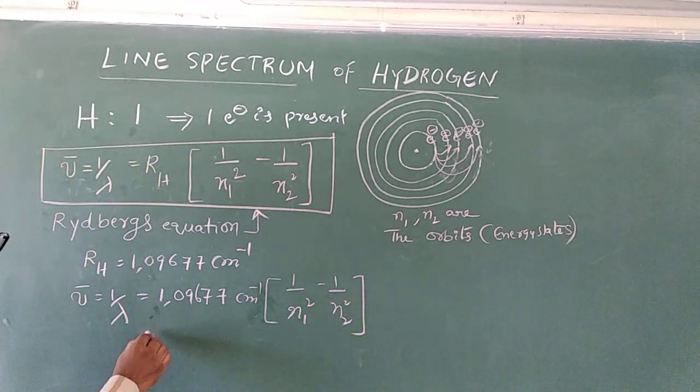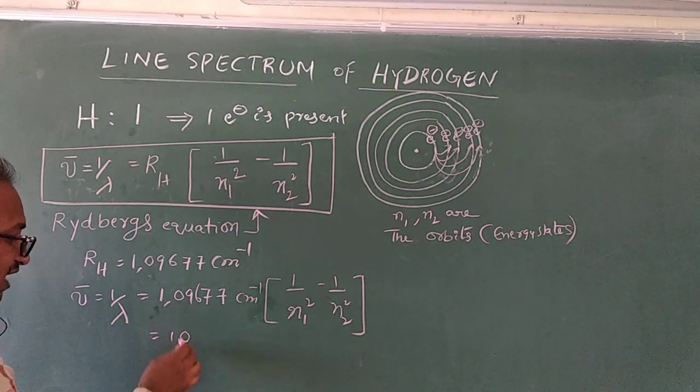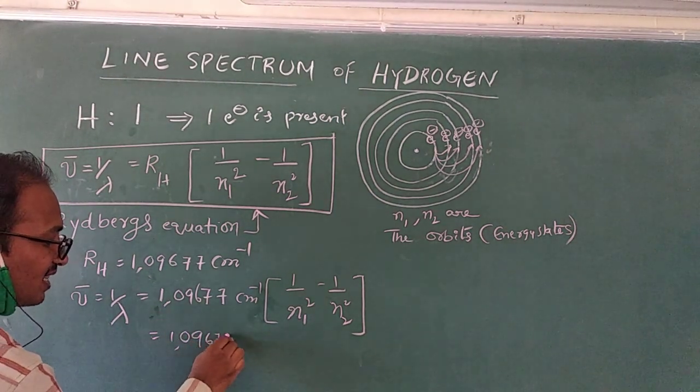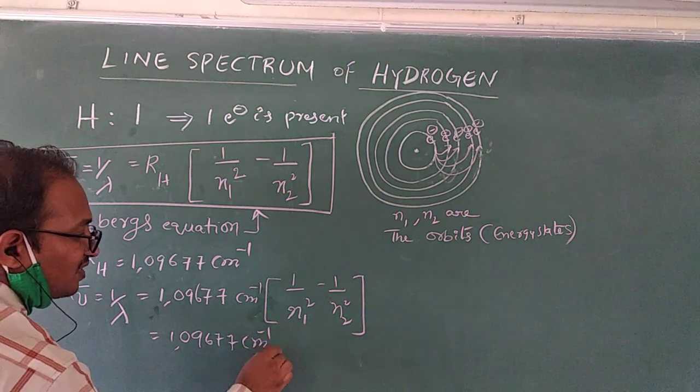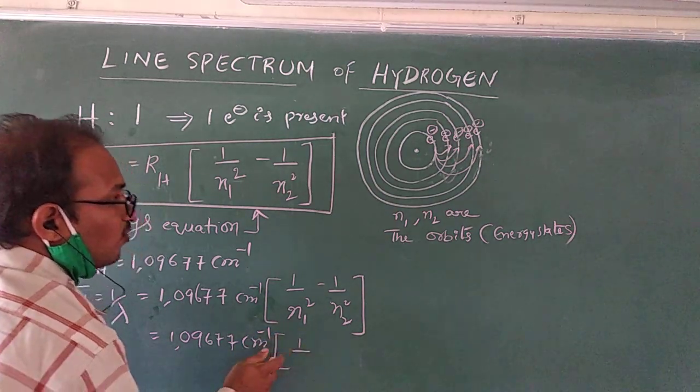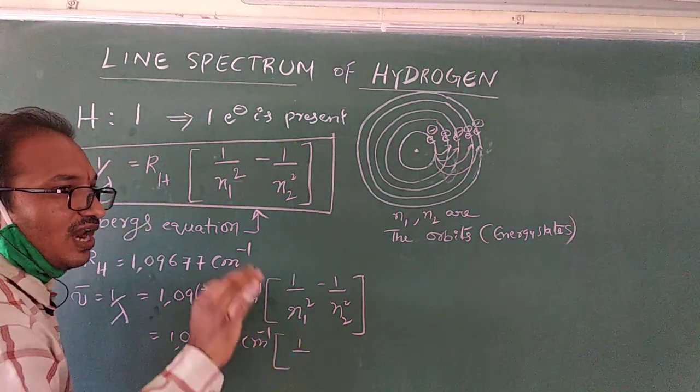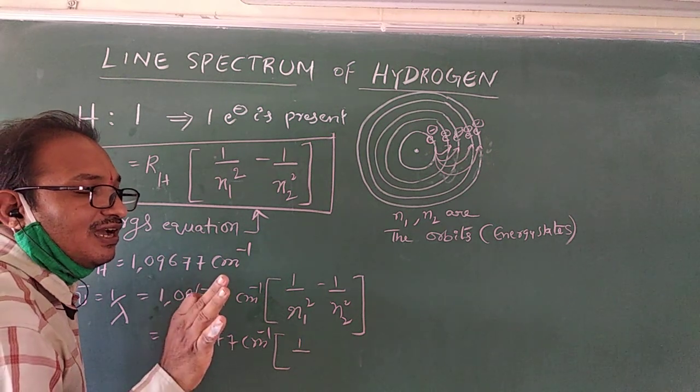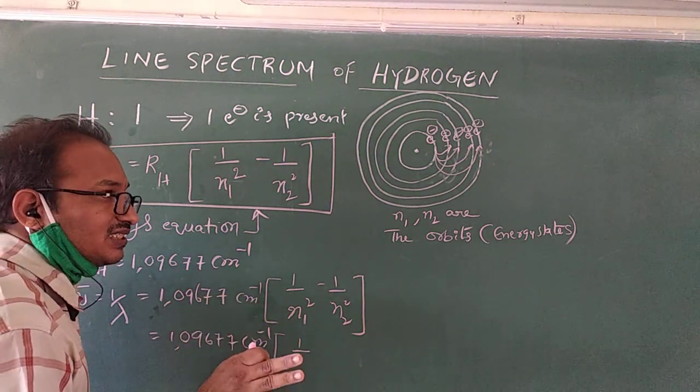Now, the same form I am extending. 109,677 centimeter inverse into, for example, you all know the Lyman series, Balmer series, Paschen, Brackett, Pfund series.